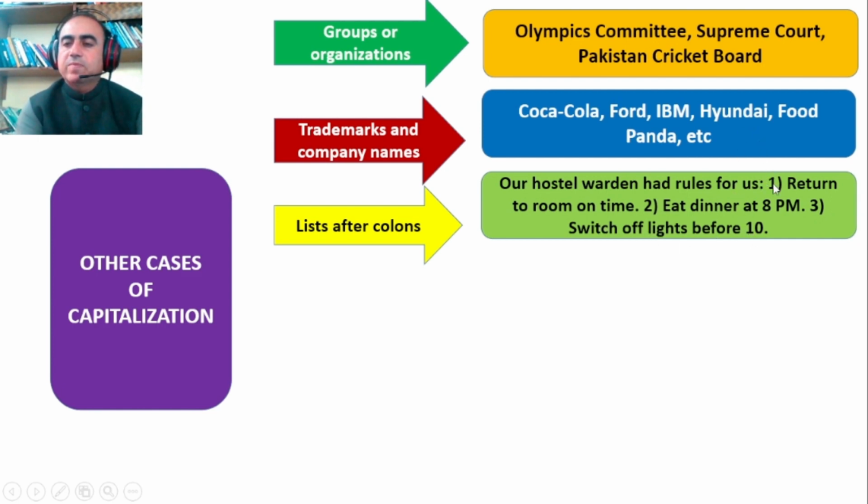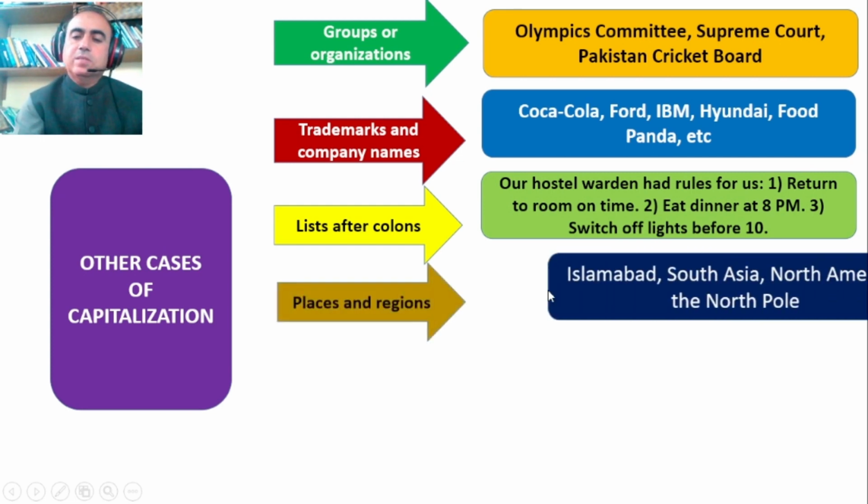Although we have used a colon here, usually after a colon we do not use capital letters, but if every segment of a statement begins with or is preceded by a number, like 1, 2, 3, in this case we use a capital letter.